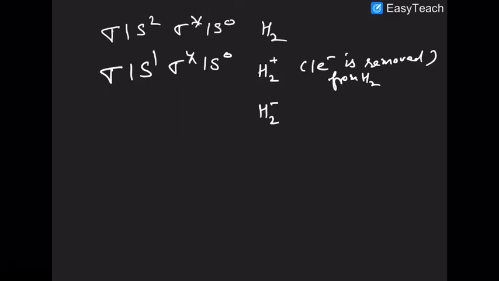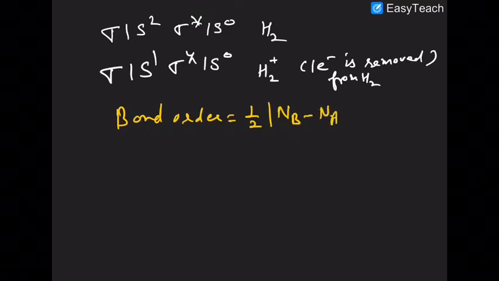Here in this case, what is the bond order? The bond order is half of the number of electrons in bonding minus anti-bonding. So answer will be 1 minus 0, that is 1 by 2, that is 0.5. Are you getting that or not?